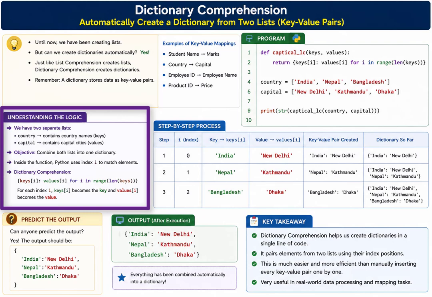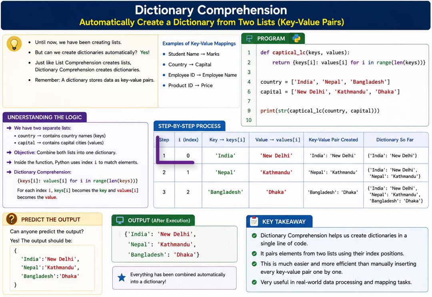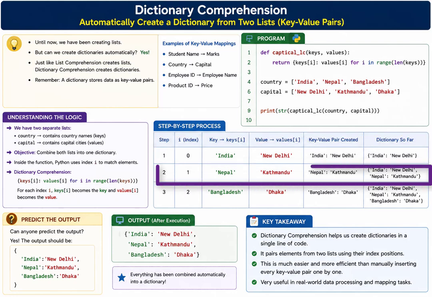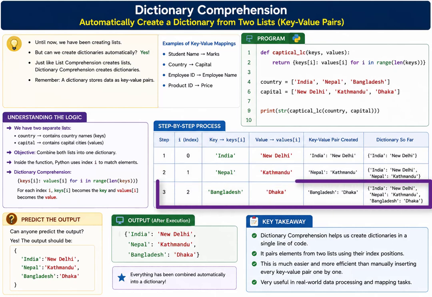Inside the function, Python starts generating index values. Initially, i becomes 0. The key becomes India. The corresponding value becomes New Delhi. Python creates the first key value pair. Next, i becomes 1. The key becomes Nepal. The value becomes Kathmandu. Python creates the second pair. Finally, Bangladesh becomes the key. Dhaka becomes the value. Python combines everything into one dictionary.